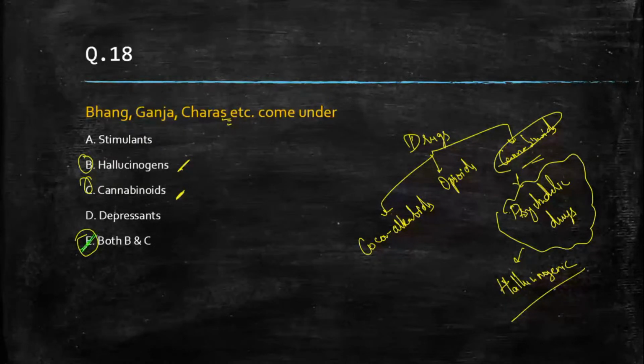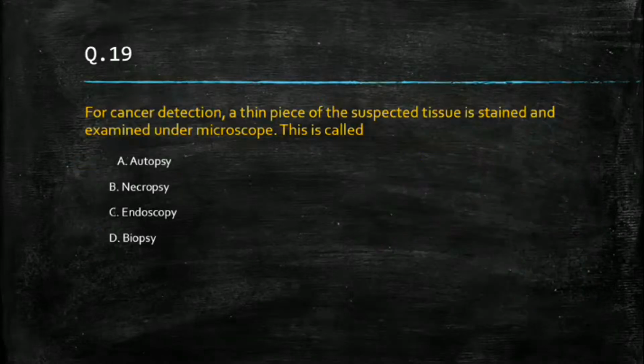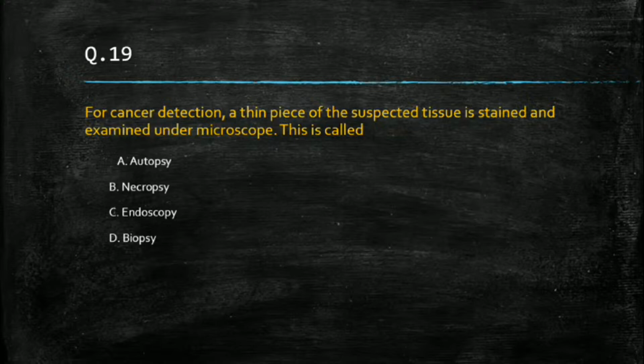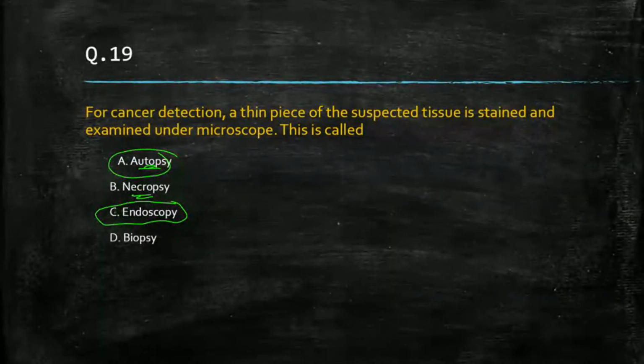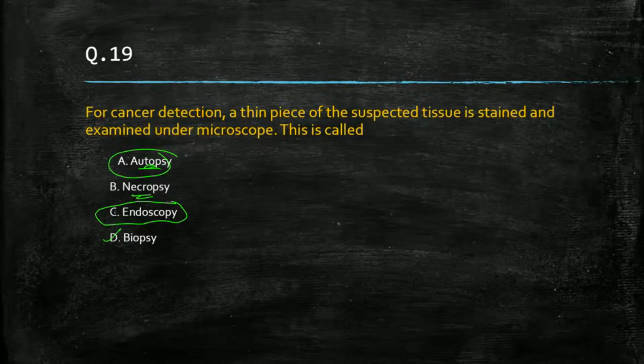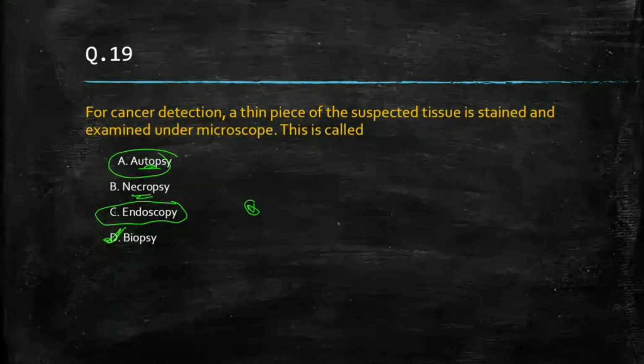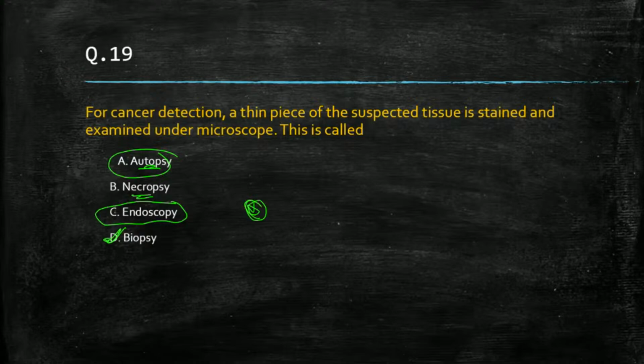Chalo. Next question is, for cancer detection, a thin piece of suspected tissue is stained and examined under a microscope. That is your endoscopy? No, it is a different technique to view the internal organs. Necropsy, no. Autopsy, no. Autopsy is for dead bodies and that postmortem kind of thing. So the correct answer is biopsy. Biopsy means taking a small tissue and examining it under a microscope. I'm sorry, that is called a biopsy, not autopsy. So biopsy will be the correct answer.